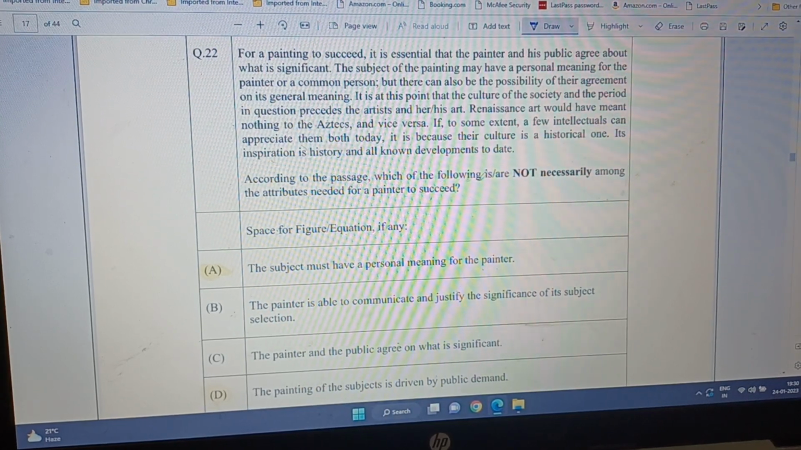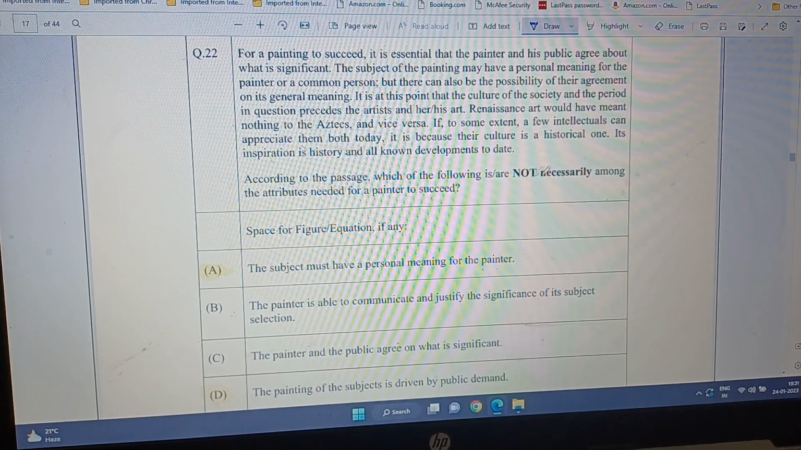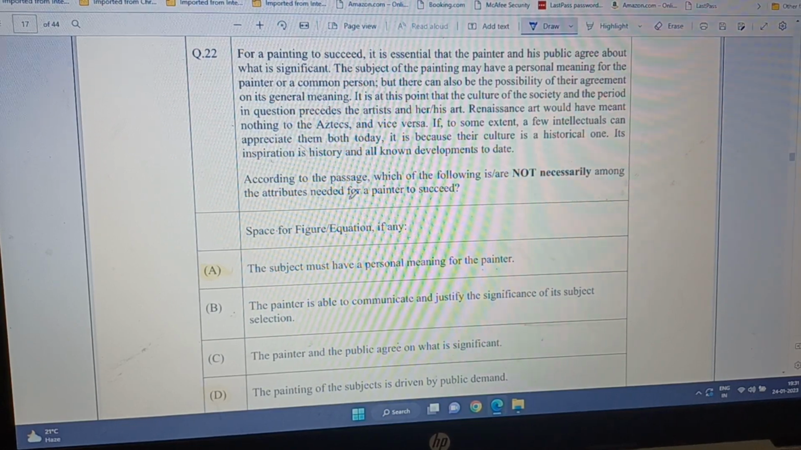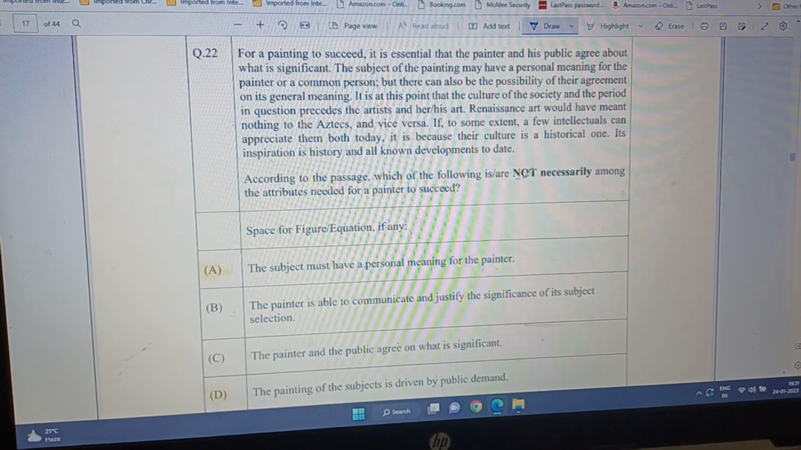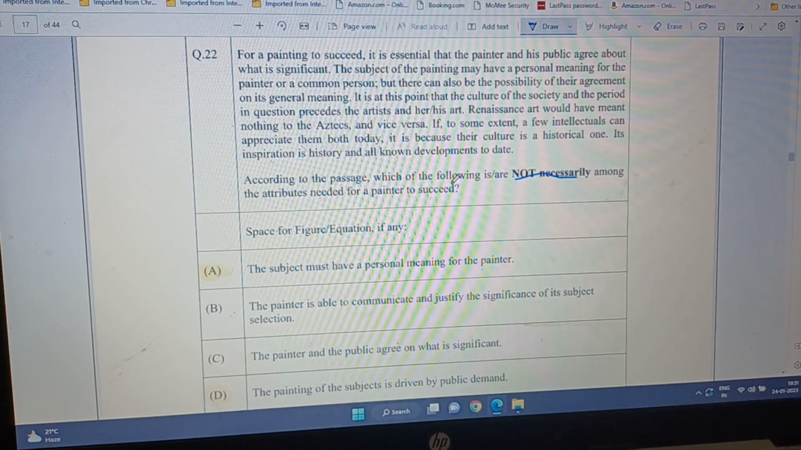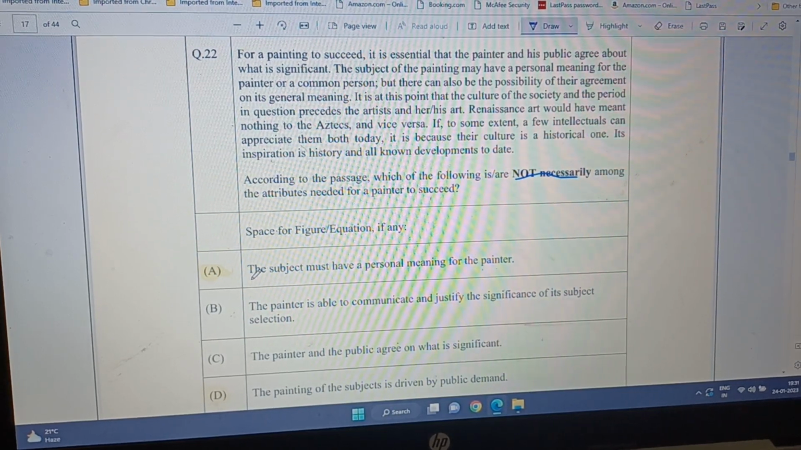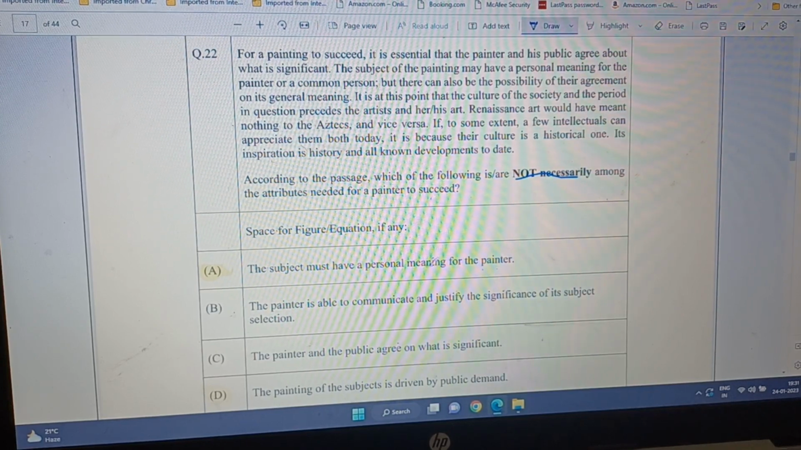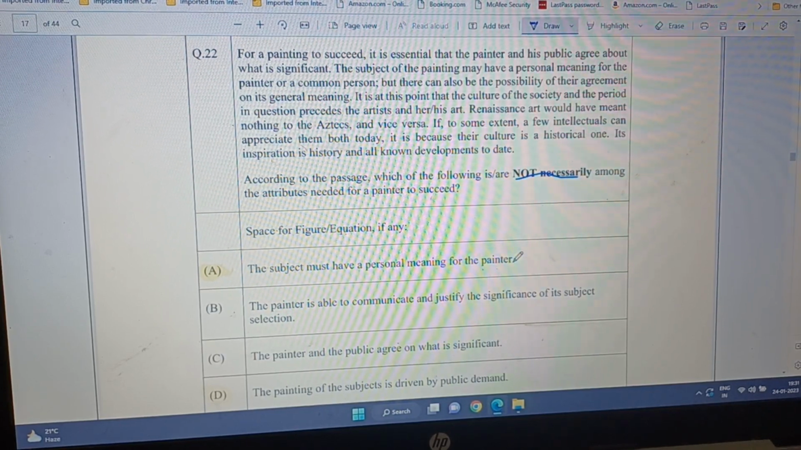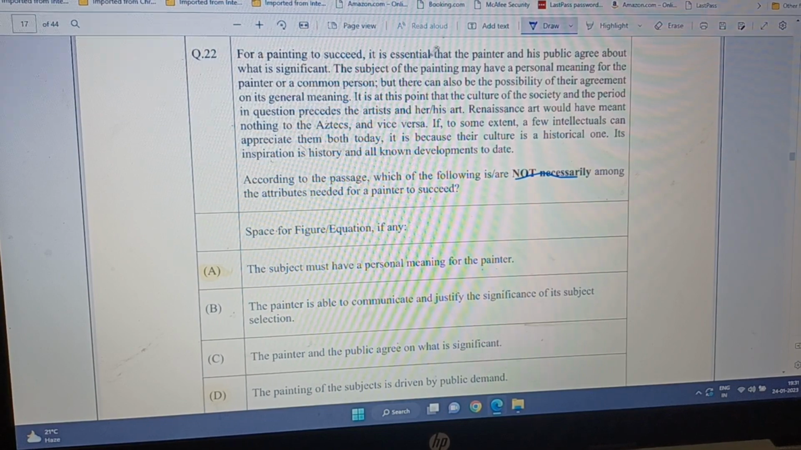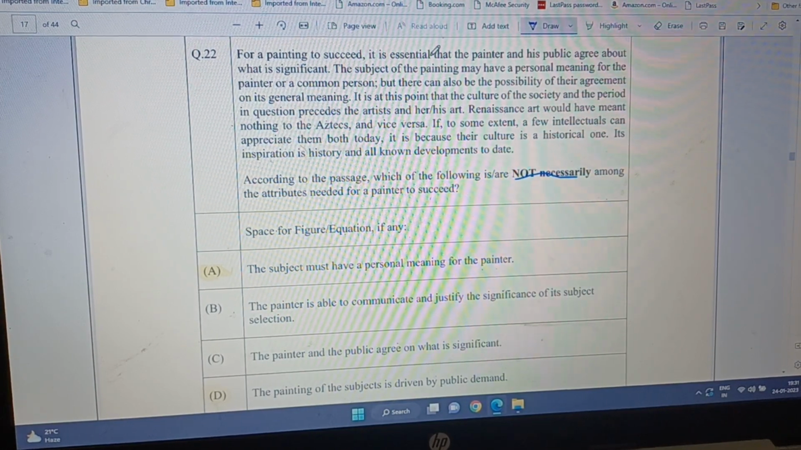So, according to the passage, which of the following is or are not necessarily among the attributes, meaning not necessarily, this is written in bold, needed for a painter to succeed. Now, the subject must have a personal meaning for the painter. Well, it must have a personal meaning for the painter, it clearly writes.